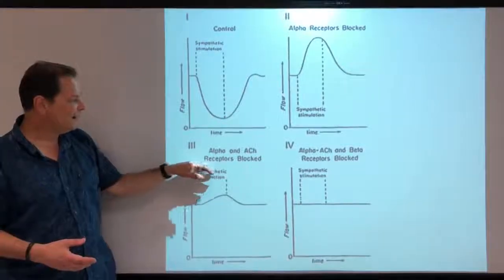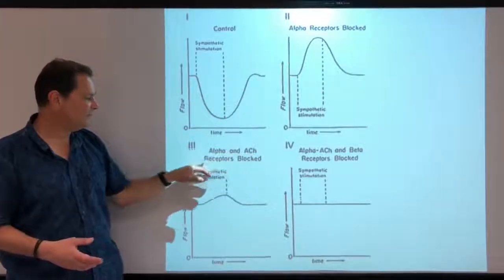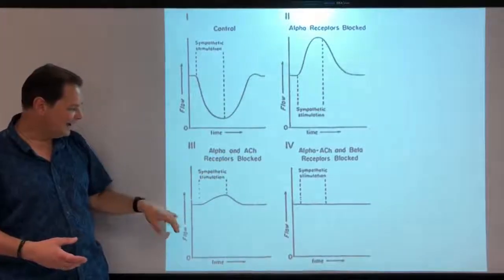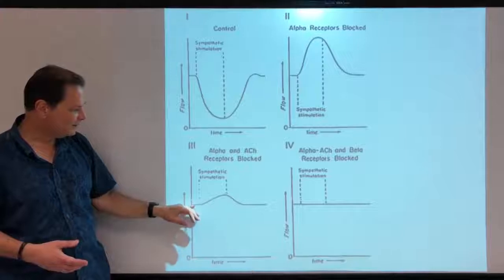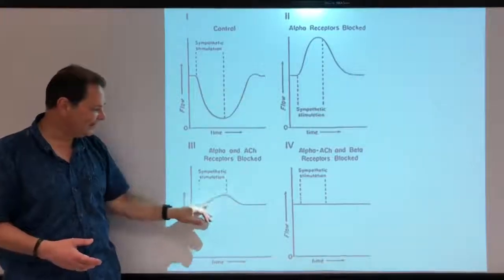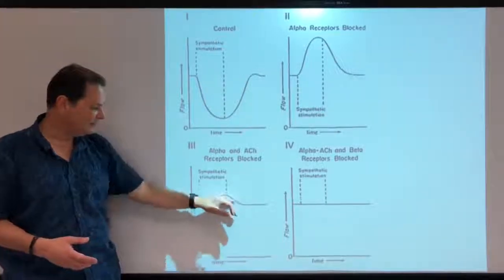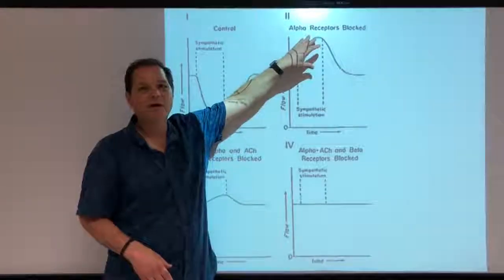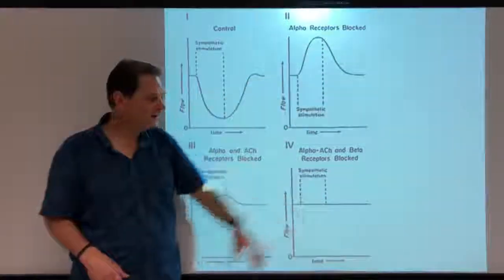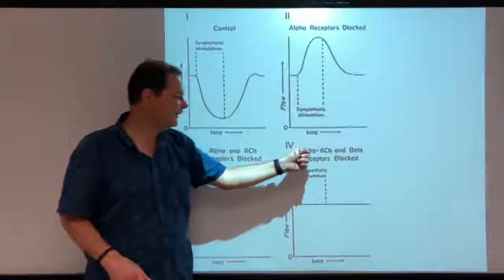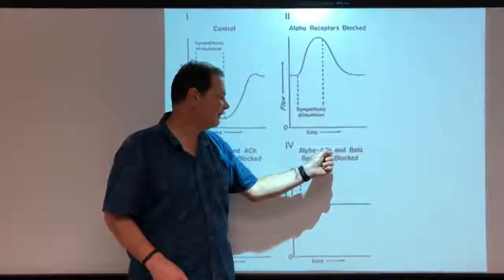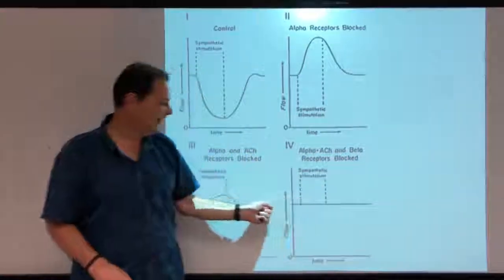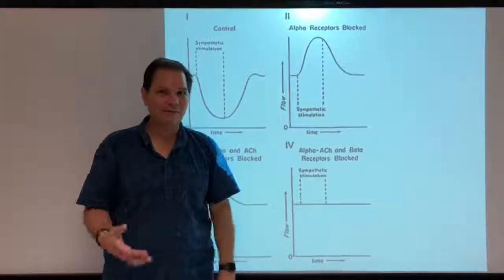Well, we can block acetylcholine receptors, the M3 on the endothelial cells, and now we stimulate our nerve. We get a little bit of an increase in flow, but not as big as when we had our muscarinic receptors intact. Then finally you block the alpha, the muscarinic M3, and the beta receptors, and now you stimulate your sympathetic nerve and everything goes away.